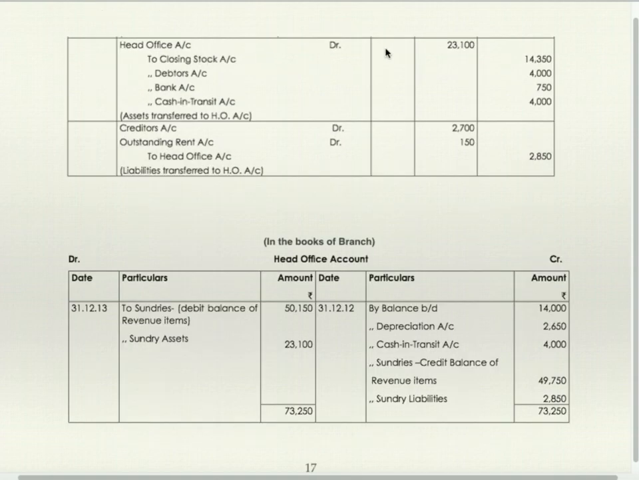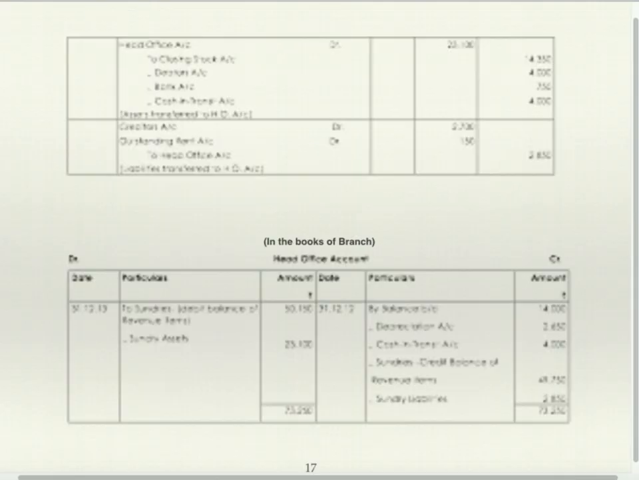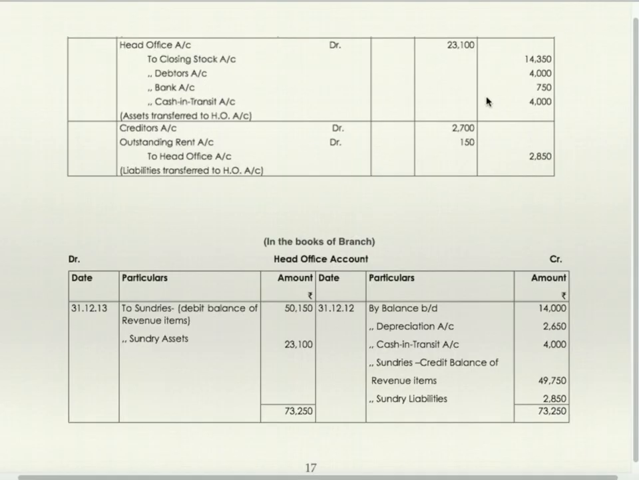Head office account debit to closing stock, to debtors, to bank, to cash in transit. All assets are to be transferred to head office. Head office account debit to closing stock, to debtors, to bank and cash in transit. Cash in transit, we have passed this journal entry: cash in transit account debit to head office. So this debit, we are supposed to close this account now. Cash in transit is an asset. So along with all assets, you are supposed to consider cash in transit also.